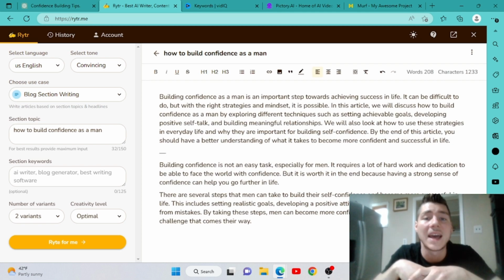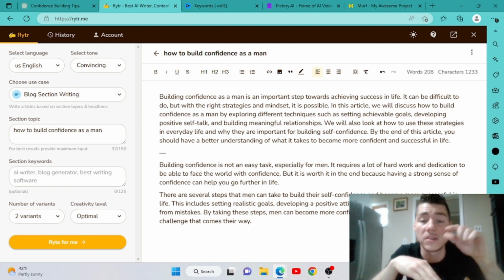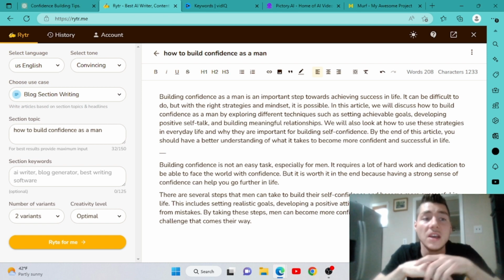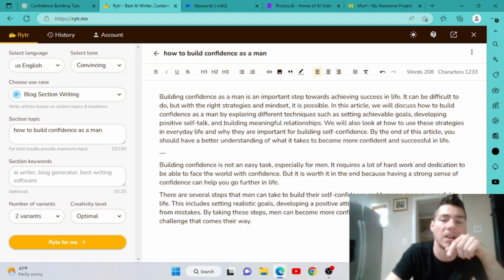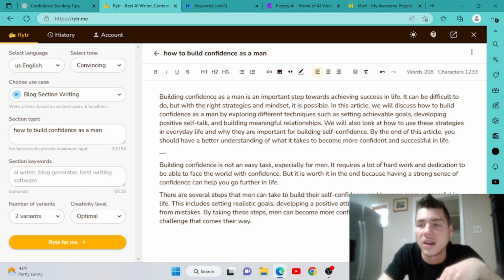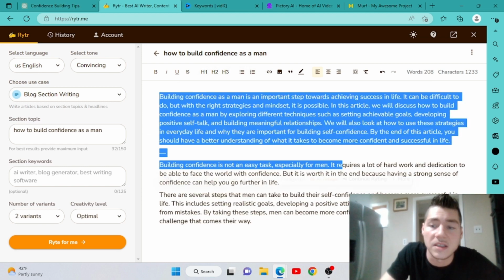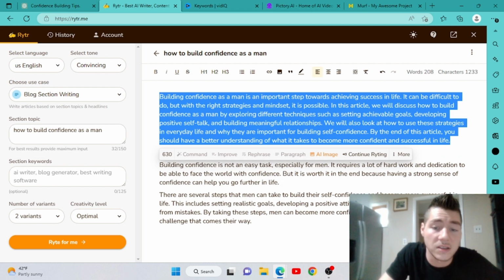Now check this out. That was fast. That was faster than ChatGPT. You saw ChatGPT had to slowly write it out. This thing just dropped it right on us. Look at 1,200 characters already. So this is pretty awesome. Basically what you would do is copy and paste this entire thing right here. Now you've got a script, right?